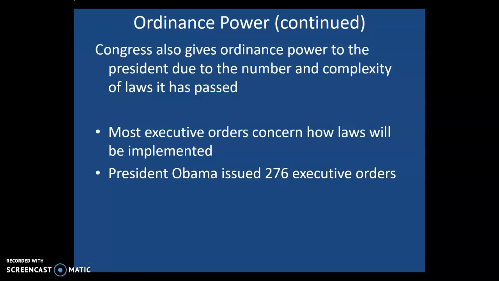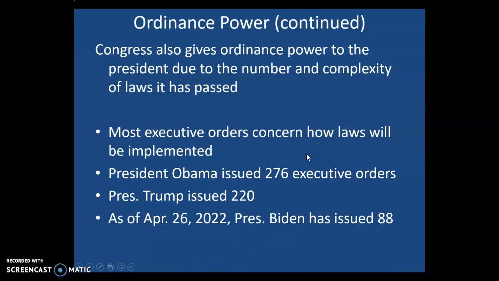President Obama issued in 8 years 276 executive orders. That means he exercised his ordinance power 276 times in 8 years. President Trump, in 4 years in office, had 220 executive orders, almost as many as Obama had in 8 years. And now, as I'm making this video in April of 2022, President Biden has been in office about 1 year and 3 months, and he has issued, as of this date, 88 executive orders.